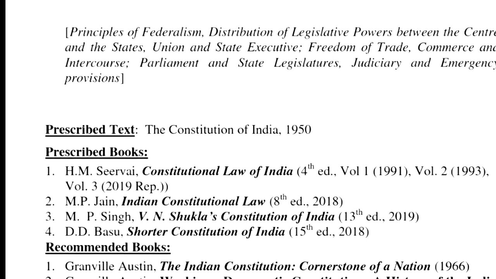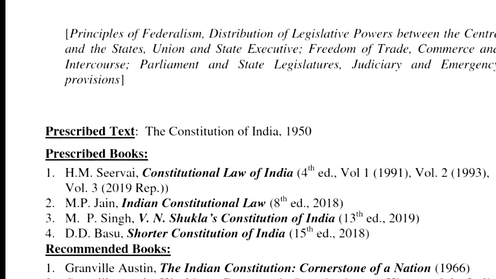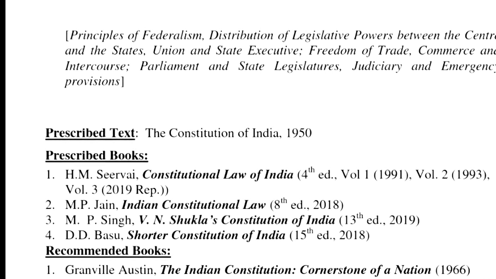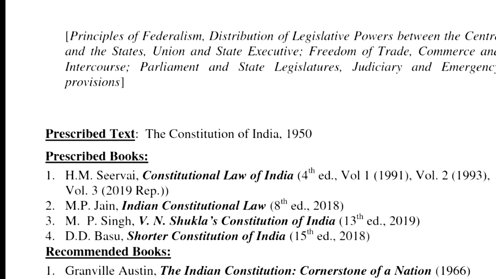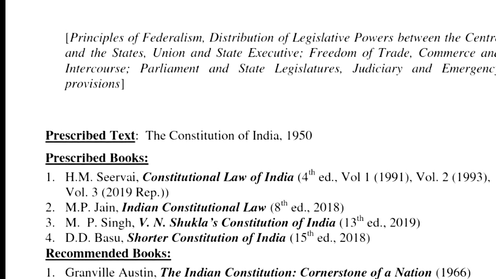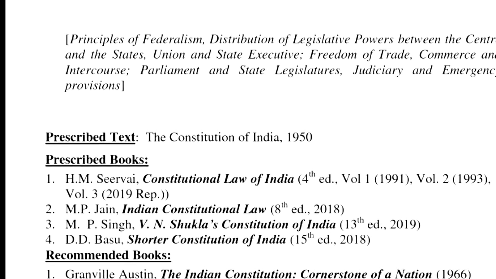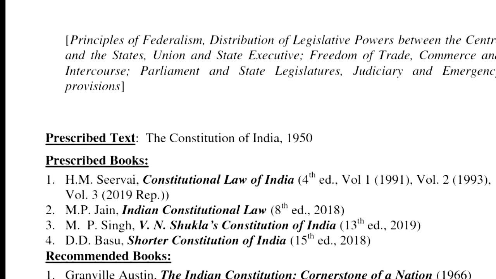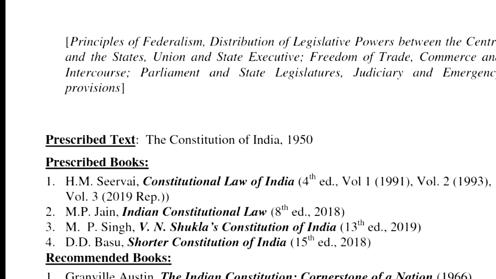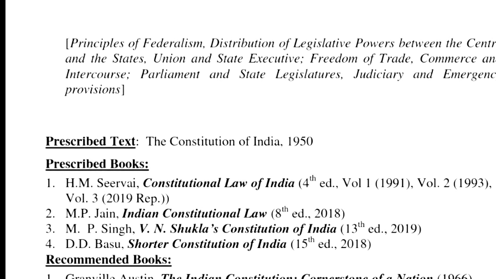You have to look at what is the purpose behind Article 13(3)(a). Only those laws which fall under Article 13(3)(a) can be challenged for violating fundamental rights. Okay, but a constitutional amendment is also a law. But a constitutional amendment cannot be challenged for violating fundamental rights per se, but it can definitely be challenged for violating the basic structure. And some of the fundamental rights are a part of the basic structure, so indirectly constitutional amendments can be challenged for violating some of the fundamental rights at least.